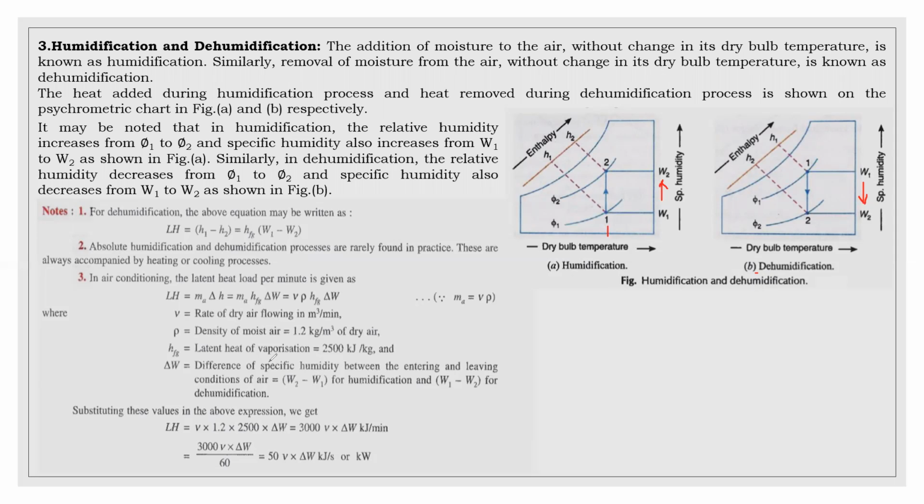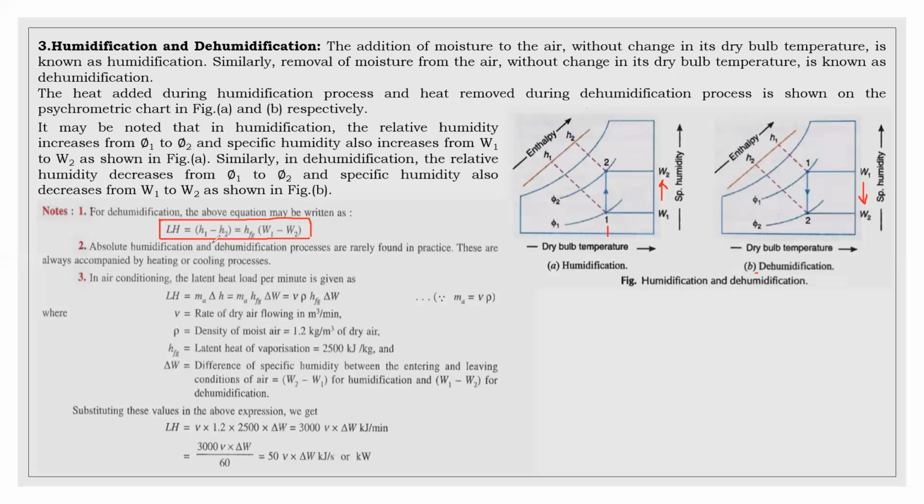The generalized formula for humidification and dehumidification is LH equal to, we know that latent heat is nothing but M into L per unit mass. If I consider L, L is nothing but the latent heat, that can be written as HFG. But W1 minus W2 means the amount of vapor which is added to the air, or the amount of vapor which is removed from the air, which indicates the amount of moisture content.